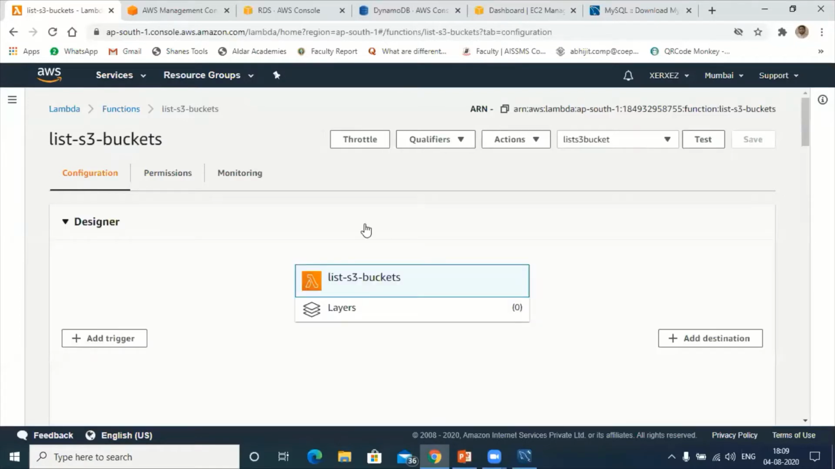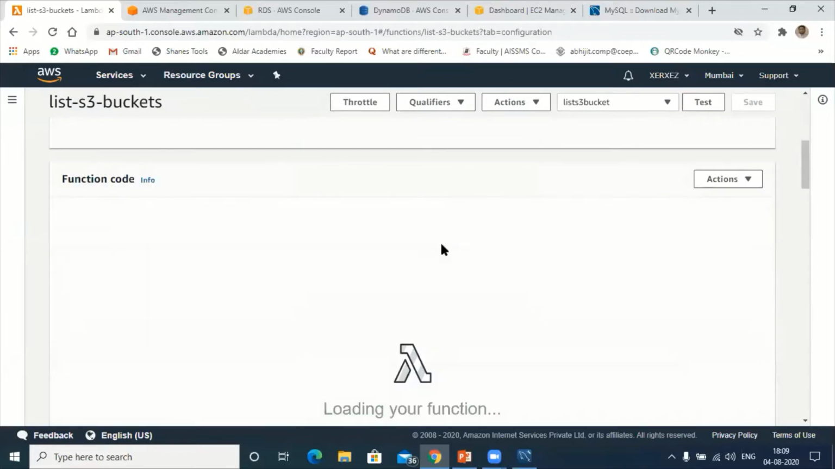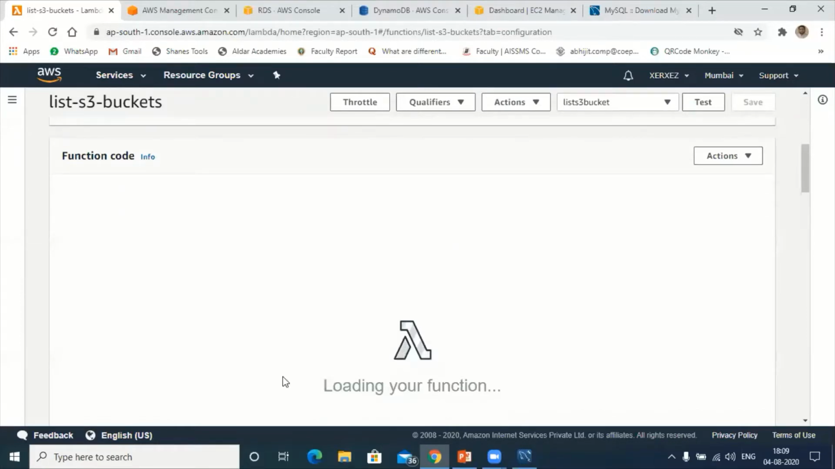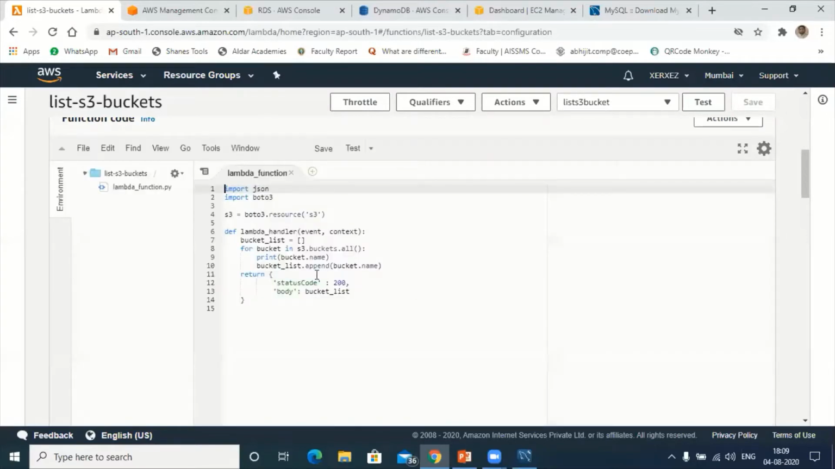As soon as after creating S3, you can see the file name here, S3 buckets. If you go down, this is a platform where we are writing our Python programs. So this is the platform where we are writing the Python program.